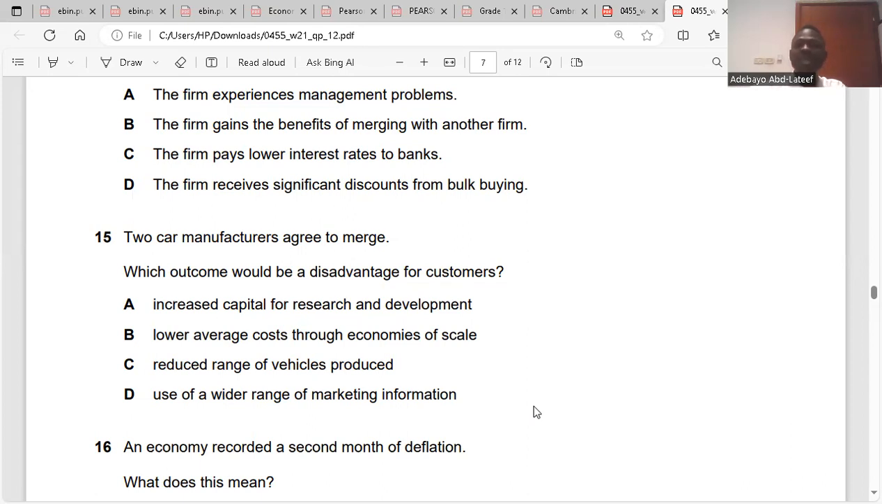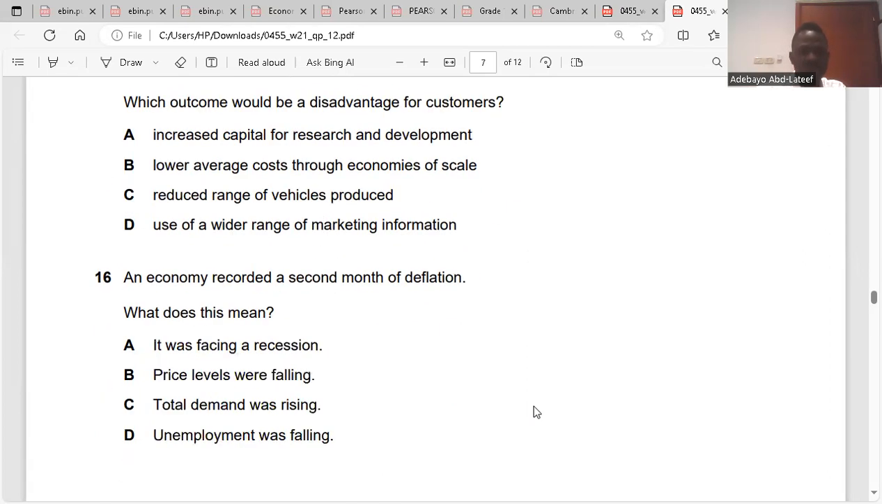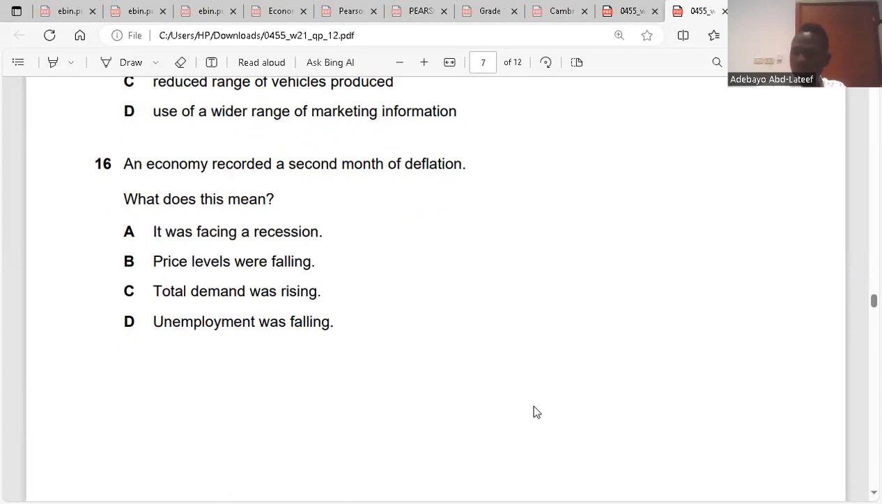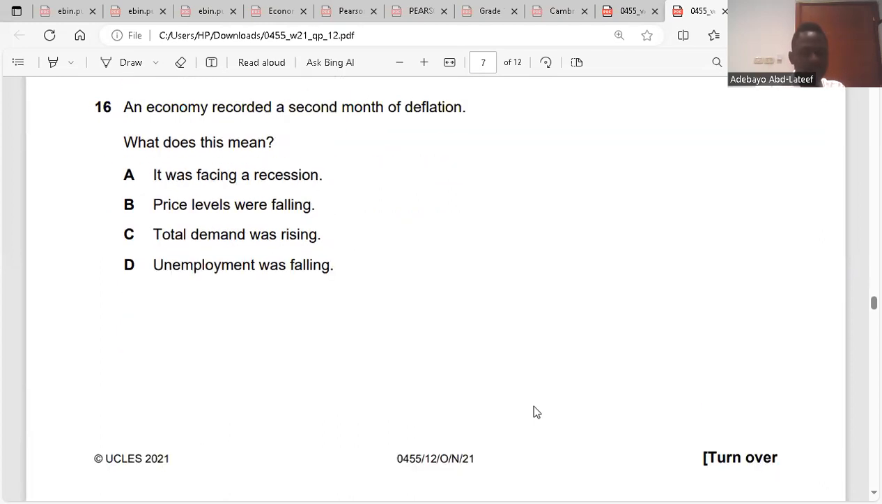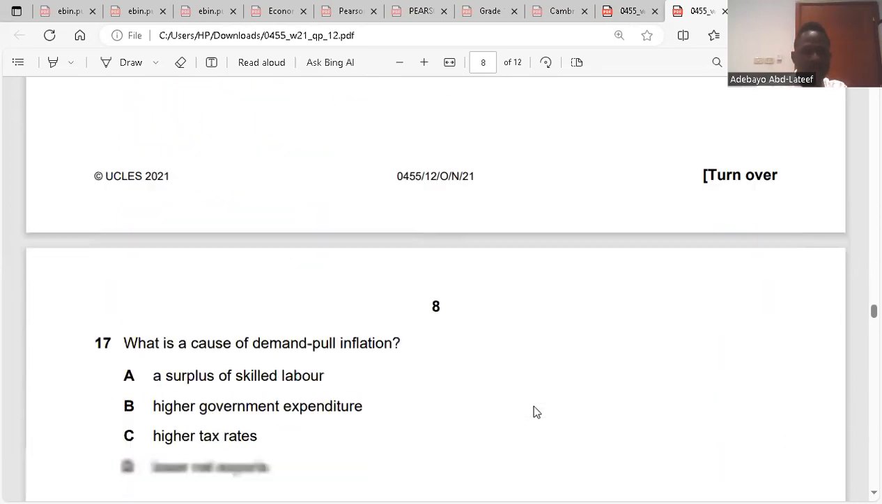Two car manufacturers agree to merge. A merger will bring less choice for consumers. Is it clear? Yes. Question 15, C. Question 16. An economy recorded a second month of deflation. What does this mean? It means the price level is falling in the second month. So it's B.